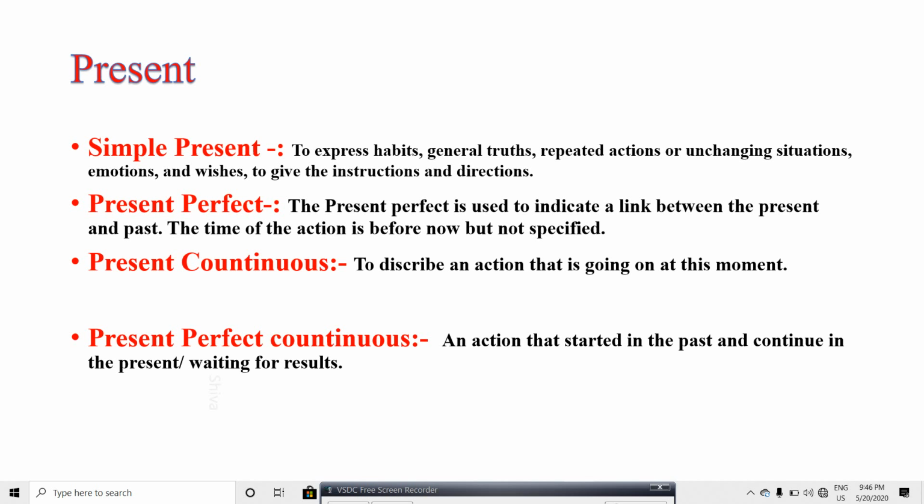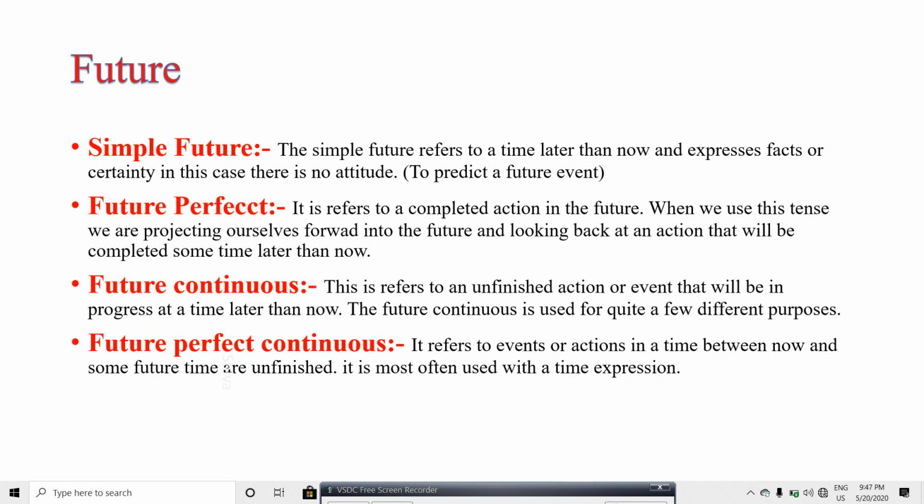We use present continuous to describe an action that is going on at this moment. Present perfect continuous tense: an action that started in the past and continues in the present. We are waiting for results. In that situation also, we have done something and we are waiting for results. In these situations we use the present perfect continuous tense.